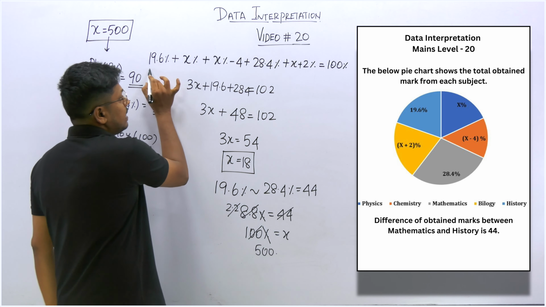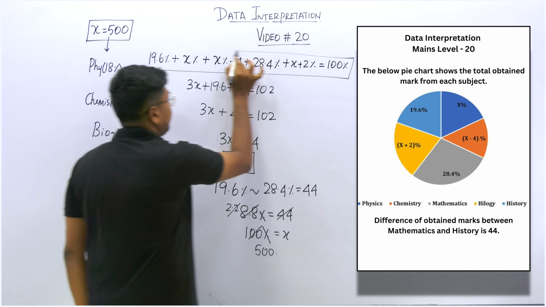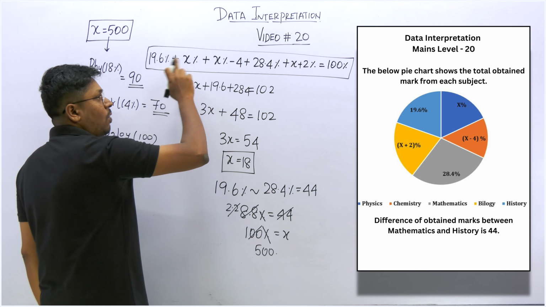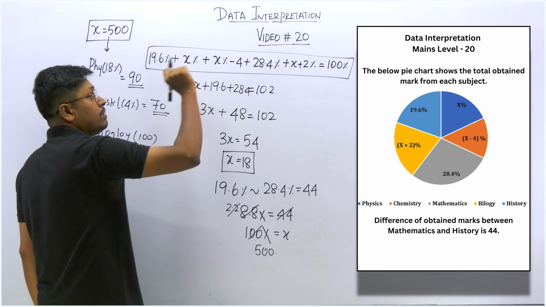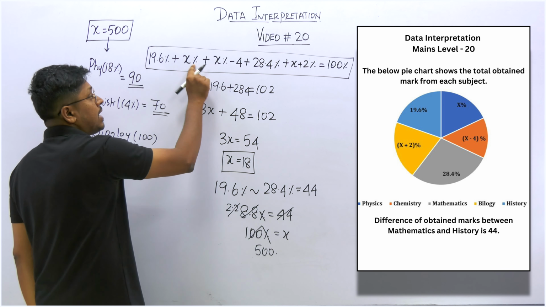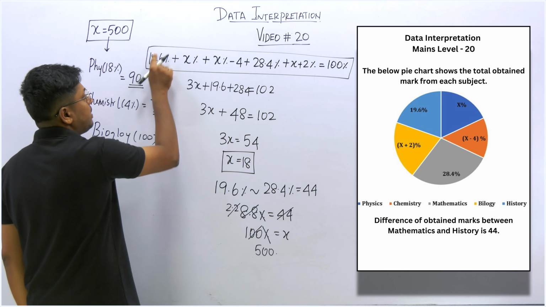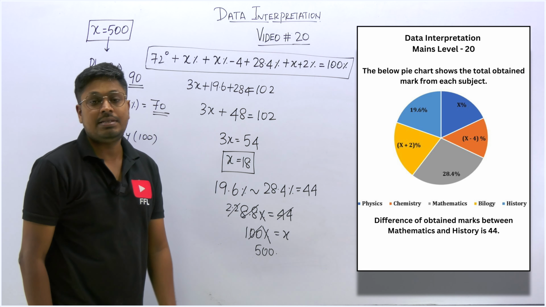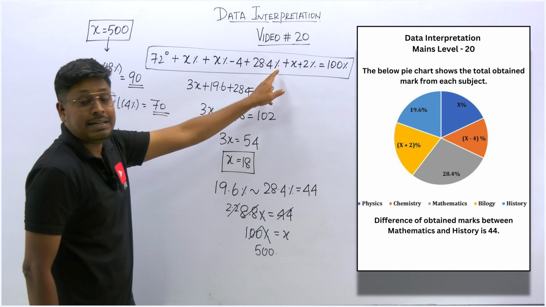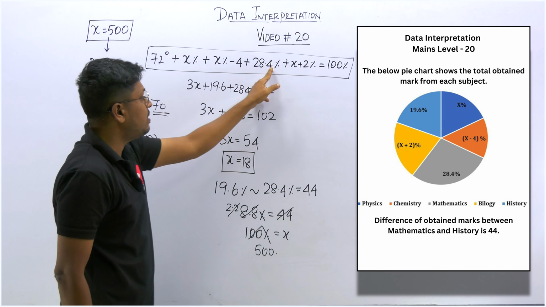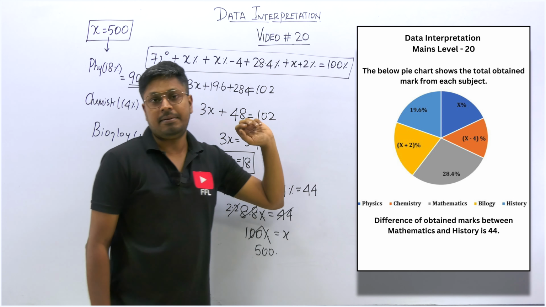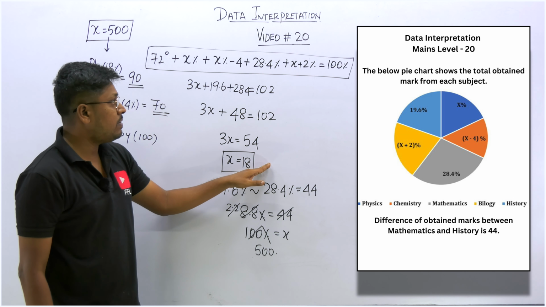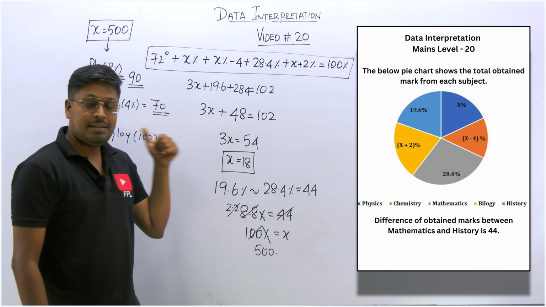Always remember that this step alone is important and everyone knows it, because all the values are given in percentage. So when you add all the values inside the pie chart, it will be equal to 100. If the values are in degrees, for example, instead of 19.6, if it is 72 degrees, then you need to add all the values, which equals 360 degrees, and then find the value of x, right? So this is the first data we found: the x value, then the maximum mark, and then each subject's mark.